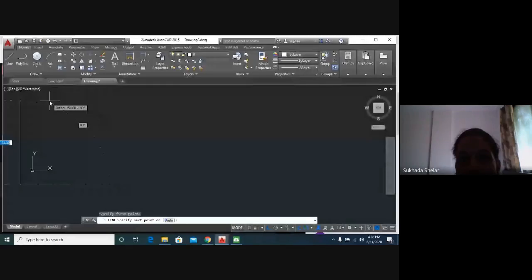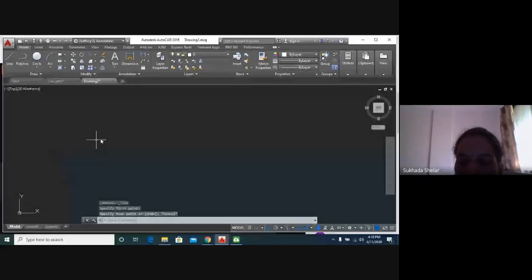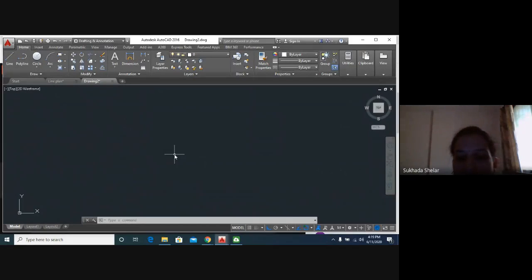That means how much area your drawing needs. You might have heard that a bedroom or a flat or a building is so many square feet, so that square feet of workspace area you require to draw that particular drawing. So how will we do that? We have to set the limits of our workspace area.